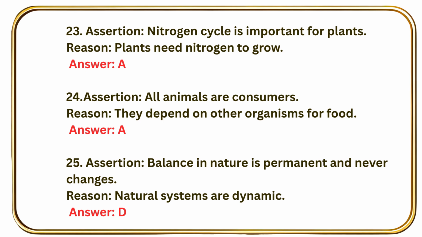Question number 24, assertion: All animals are consumers. Reason: they depend on other organisms for food. Answer, option A. Question number 25, assertion: Balance in nature is permanent and never changes. Reason: natural systems are dynamic. The correct answer for this, option D.